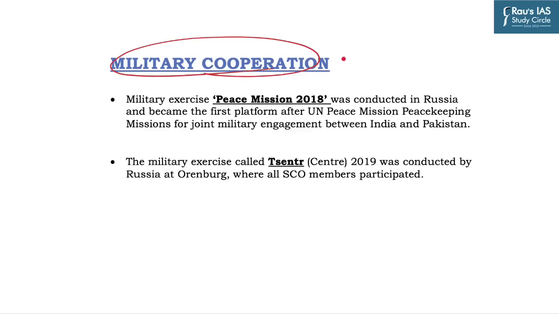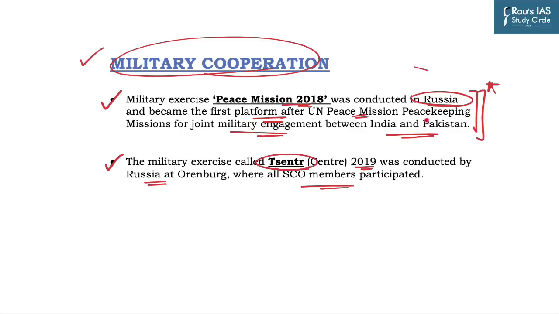Now we have discussed the two organizations related to the finance sector. Taking forward our discussion to military cooperation, SCO holds military exercises and plays an important role in military engagements and security of the country. The first exercise is the Peace Mission of 2018. It was conducted in Russia and became the first platform for joint military engagement between India and Pakistan after the UN peacekeeping mission. Just try to remember this piece of information. The second military exercise was called Center. It was conducted in 2019 by Russia and all the members of SCO participated in this exercise.